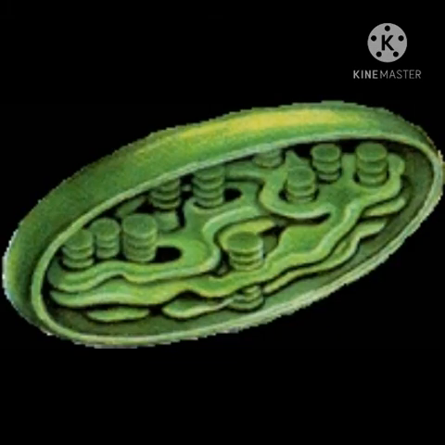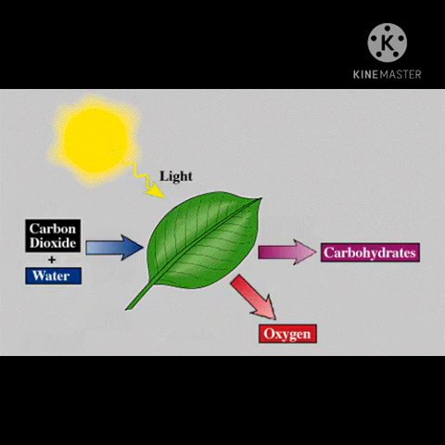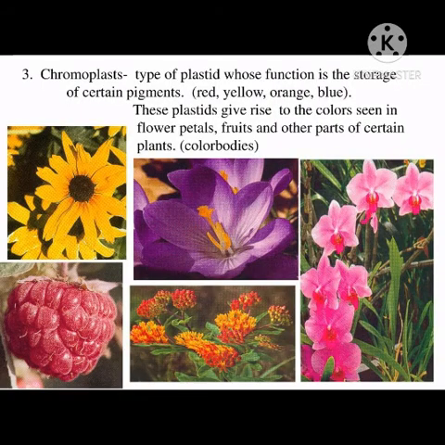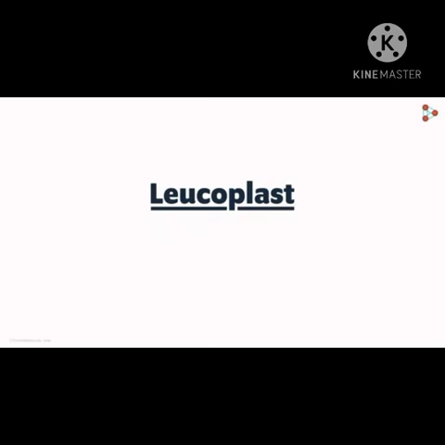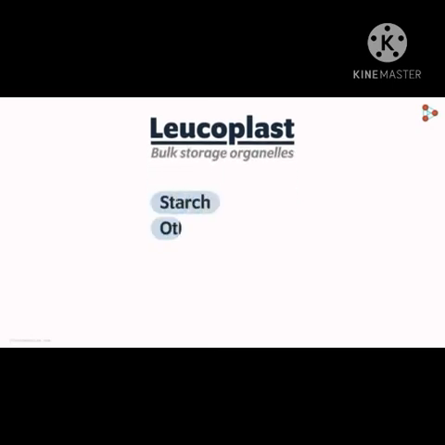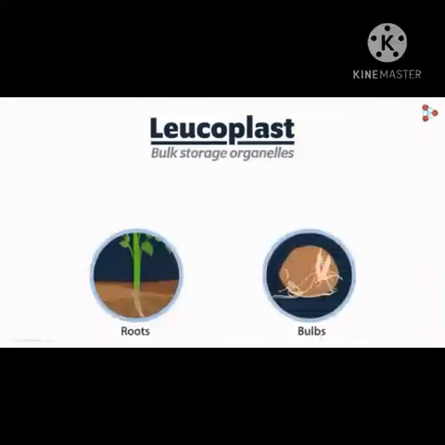Functions of chloroplast. Chloroplasts convert solar energy to chemical energy, which is stored in the leaf in the form of food. Chromoplasts give different colors to flowers and fruits. Leucoplasts are involved in the synthesis and storage of food like starch, oil, and proteins, which is stored in the bulb and roots of the plants.